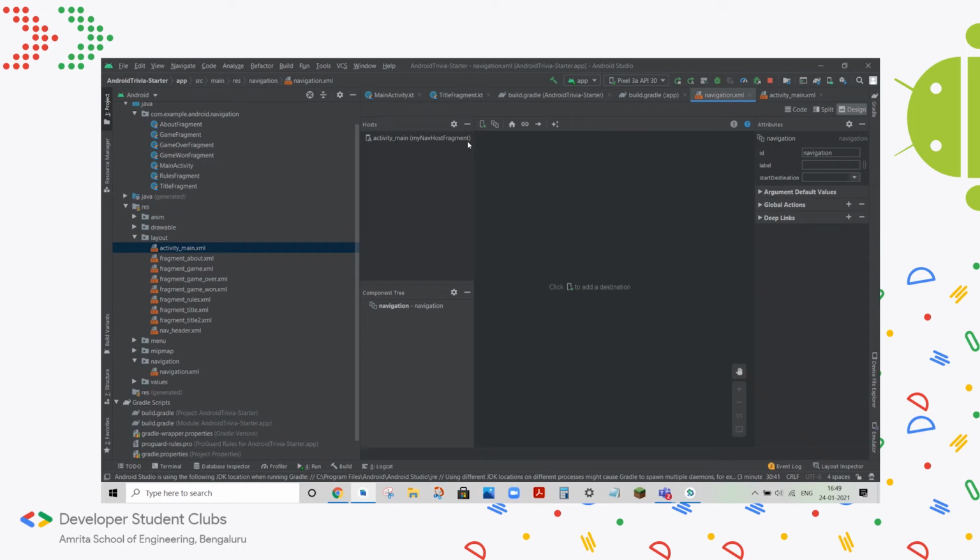And based on the coding we do, enabling these transitions based on certain events, like when you click a button or when you type certain text, all that, the host fragment takes care of by swapping in the corresponding fragments.